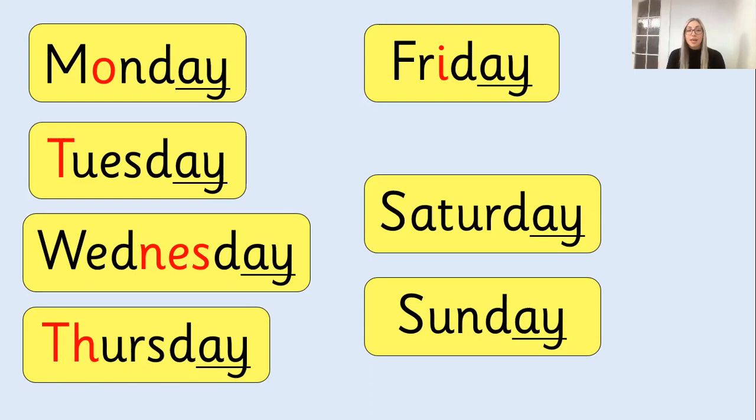Now, as you look at these, you will probably see that they all start with a capital letter. And that's because they are all proper nouns. Can you say proper noun? Brilliant. So we always write these with a capital letter. Something else that you can probably see is that they end in the word day, Monday, Tuesday, Wednesday.